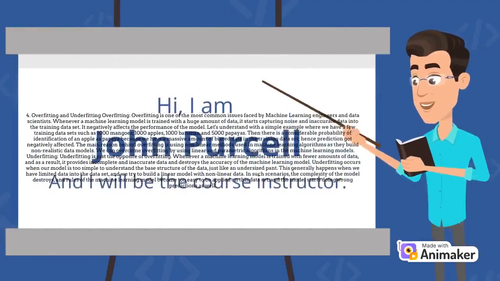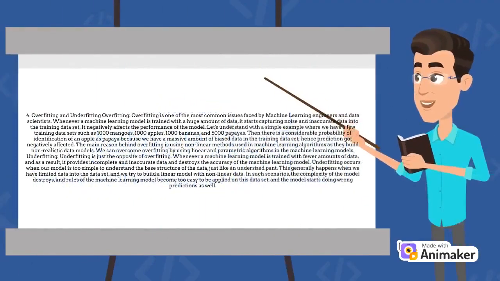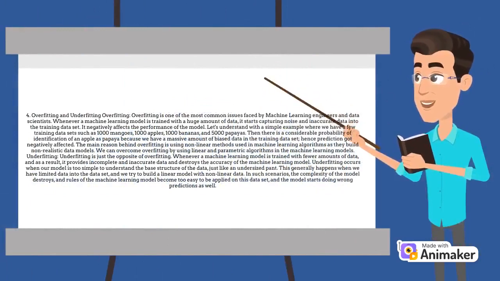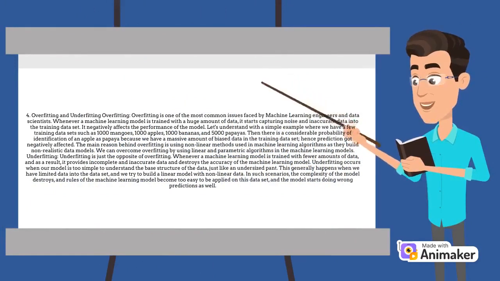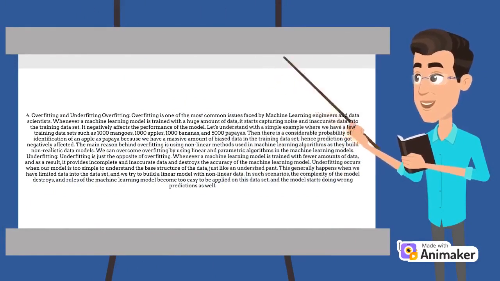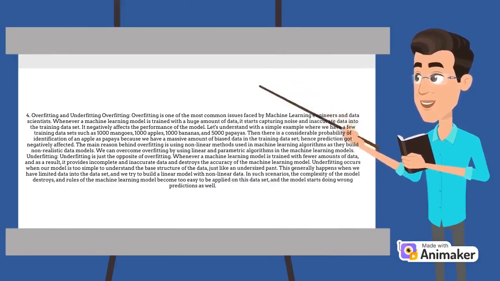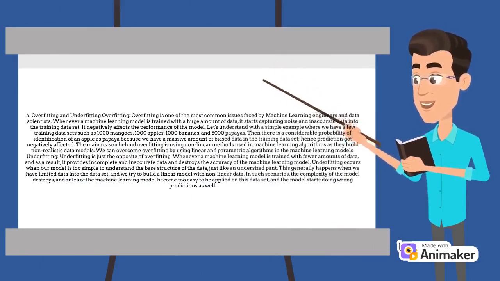4. Overfitting and underfitting. Overfitting. Overfitting is one of the most common issues faced by machine learning engineers and data scientists. Whenever a machine learning model is trained with a huge amount of data, it starts capturing noise and inaccurate data into the training dataset. It negatively affects the performance of the model.